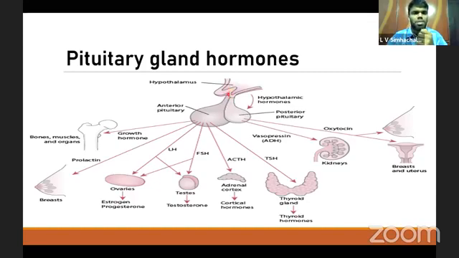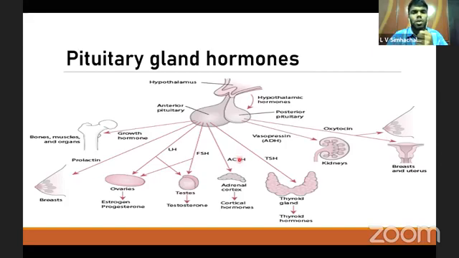It secretes hormones and releases them into the pituitary gland, so that it releases further hormones such as growth hormone, which acts on the bones, muscles and organs of the body to increase the growth of the organs and tissues. It also releases prolactin, which acts on the breast for its development, and it also releases luteinizing hormone and follicle stimulating hormone, which act on the ovaries in females and testes in males to secrete estrogen and progesterone from the ovaries, and testosterone from the testes.